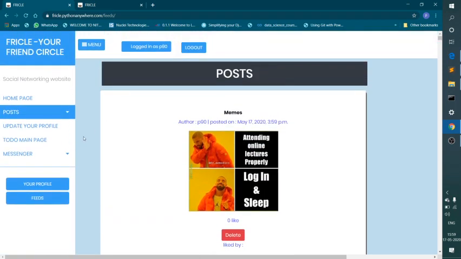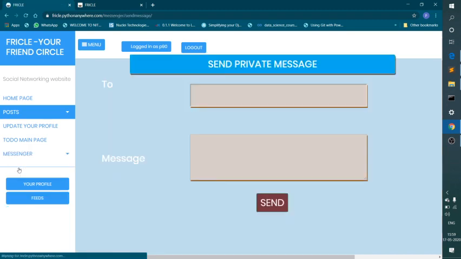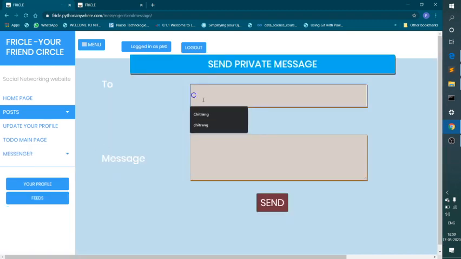Another important feature provided in this website is the messenger. Using this you can send a message to a particular person, and you can read the conversation. Suppose I click on send message, I enter a particular username. The username must exist if you want to send a message, otherwise it will give you an error. Basically it will redirect you to the same page showing that the username does not exist.